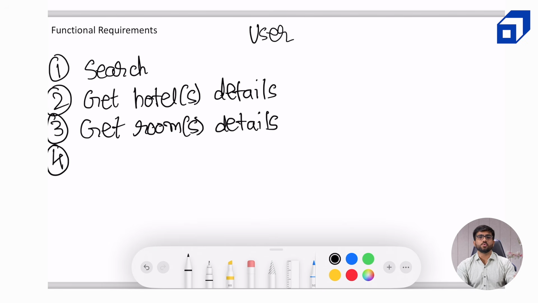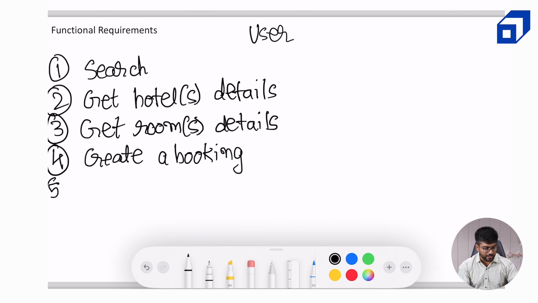Next, we want the user to be able to make a booking for their check-in date, check-out date, and whatever type of room they want to book and so on. So create a booking. And then obviously, before the booking is made, we need to do payment. So make a payment.